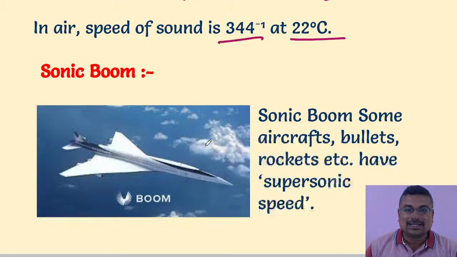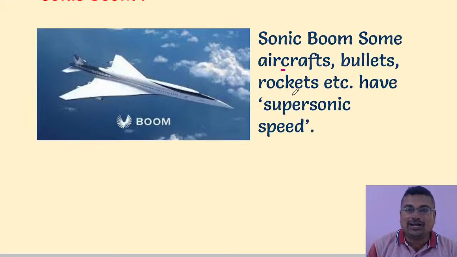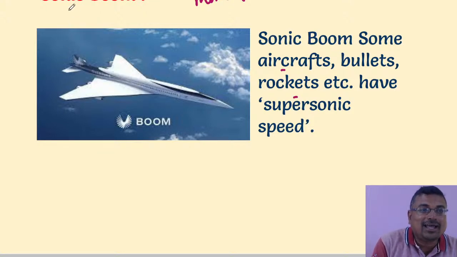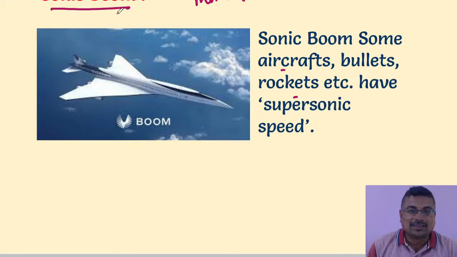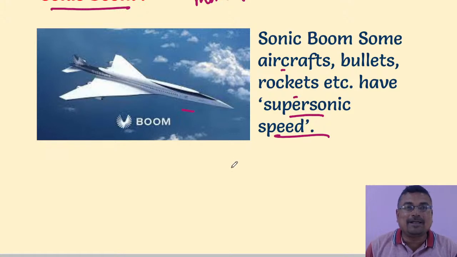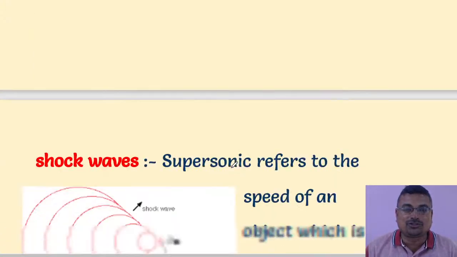Now, students, any object, aircraft, bullet, rocket, that has a speed more than sound, is called a supersonic boom. An object having a speed greater than the speed of sound, more than 330 or 340, has supersonic speed. An aircraft that has more speed than sound is called a supersonic boom, supersonic speed.